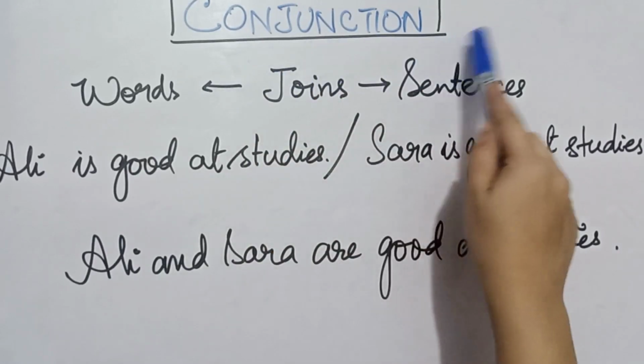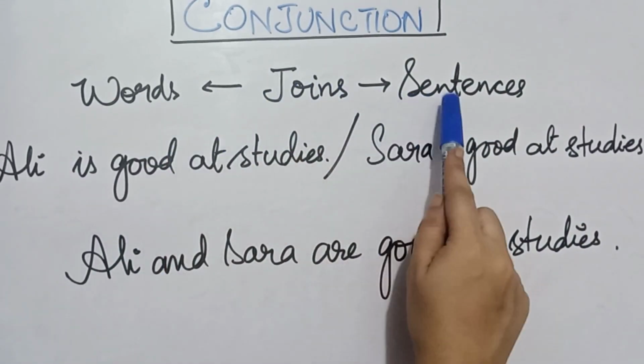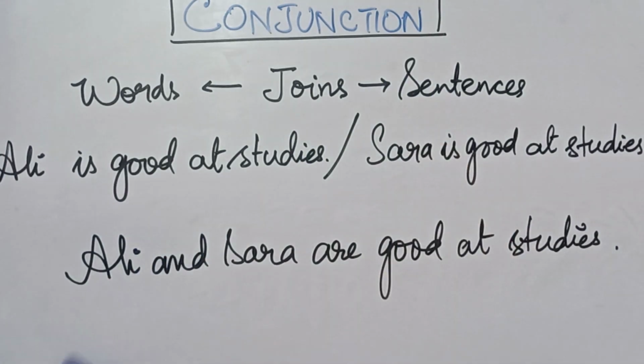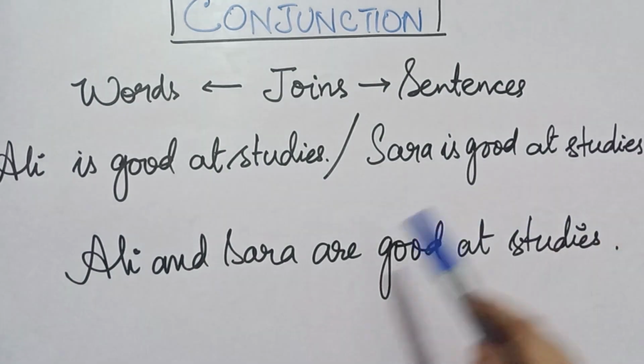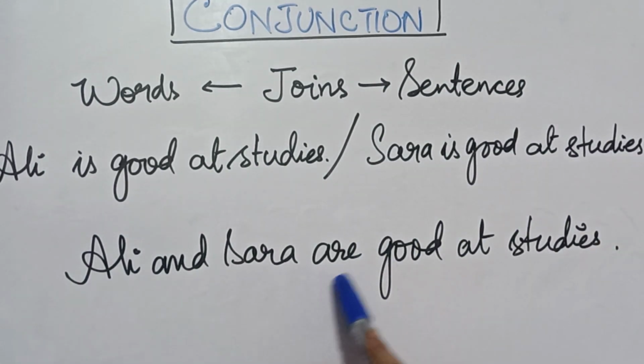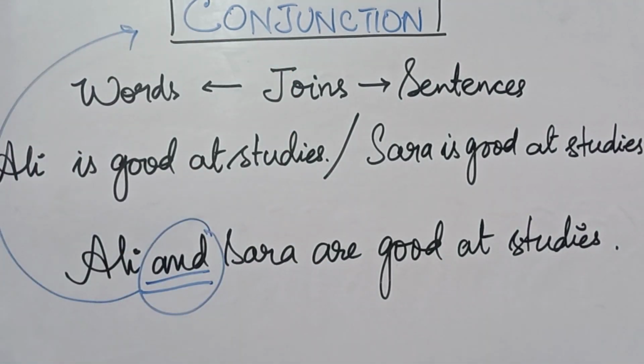Let's look into the next type, which is conjunction. Conjunction is a word which joins two words and the sentences. So let me explain you with the example. Ali is good at studies. Sarah is good at studies. Here we are seeing the two sentences which mean the same. So we rewrite the sentence like Ali and Sarah are good at studies. So and is a conjunction which combines the two sentences.